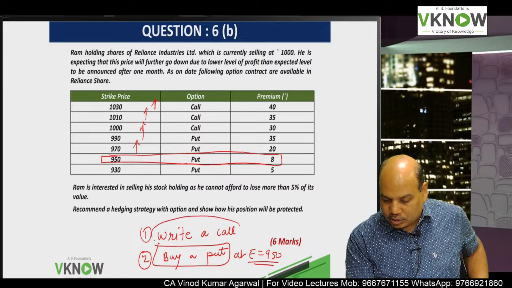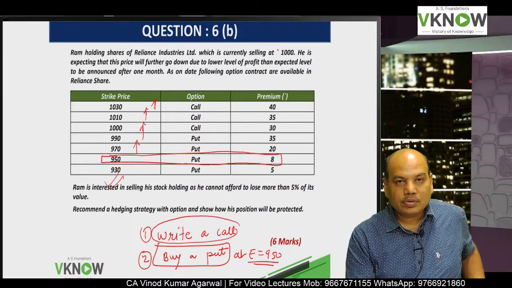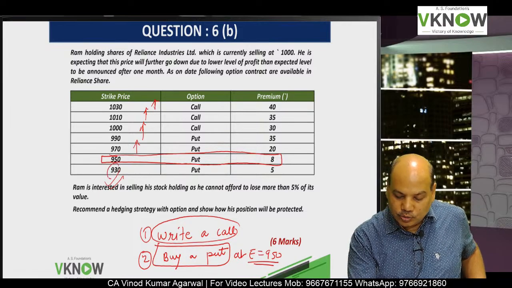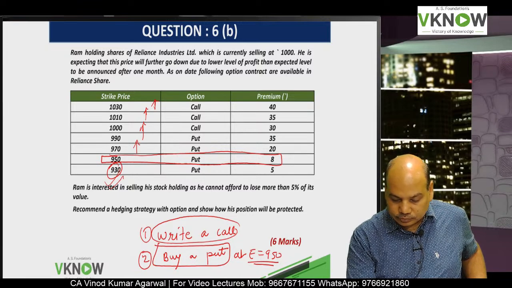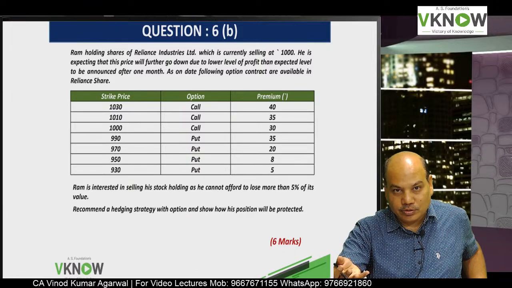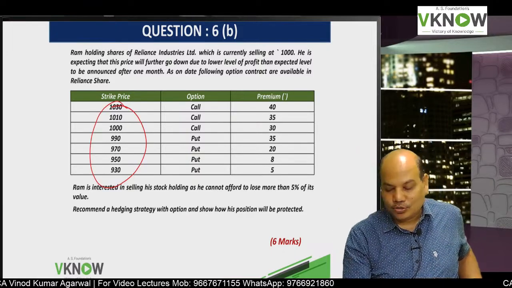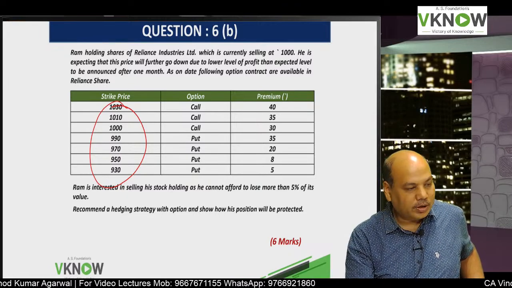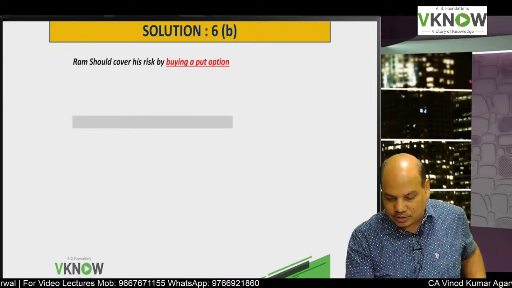Okay, if you write a call option and if the price falls to 930 rupees, the call will lapse, but then you will be able to get only 930. Okay, in the market price can go down to 900 rupees also. These are the strike prices. Actual price can be anything. So writing a call option will not be a good strategy. Buying a put option at 950 exercise price will be a correct strategy.